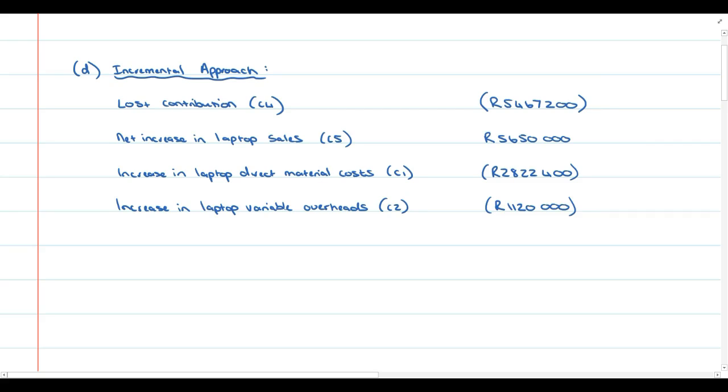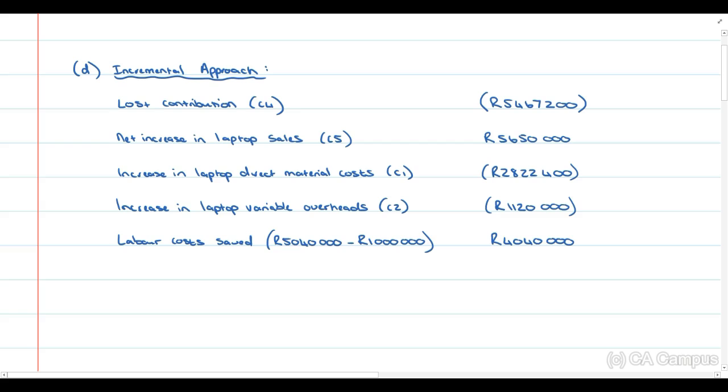So first we are going to look at the labor costs that are relevant, the costs that would be saved if they discontinue producing the desktop computers, the 4,040,000. All right, and this would be a saving if they discontinue the production of desktop computers. So you add this back as a saving.